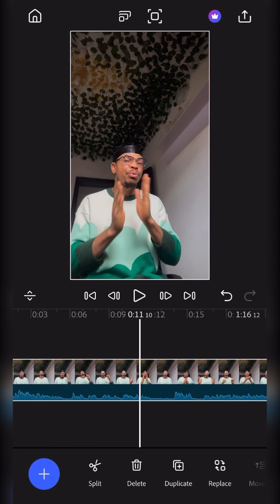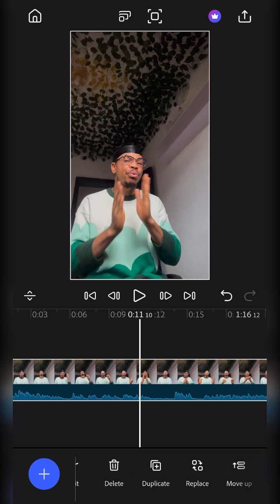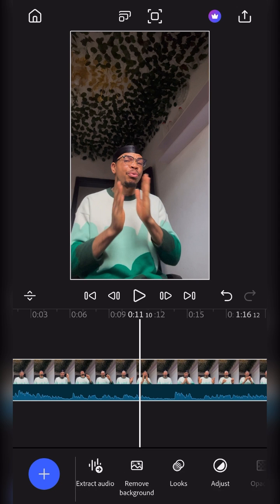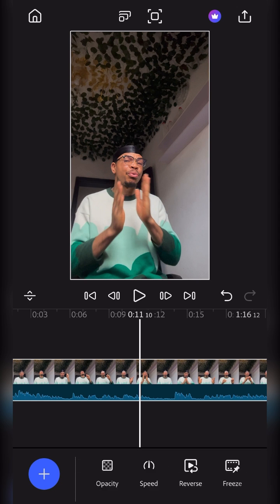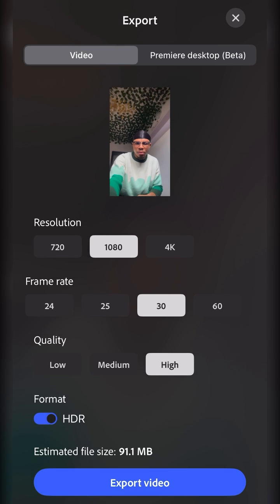If you can still hear the noise, after exporting the video, you now import it back. You import the video back and still carry out the same procedure to reduce the background noise again and export it. So this is what will come when you click export.